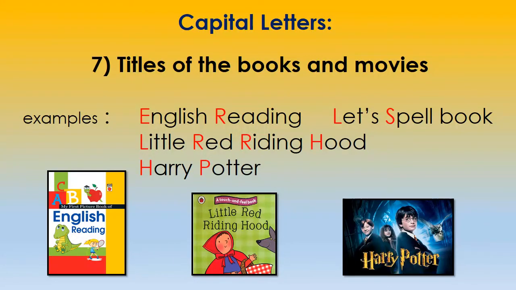When you write Little Red Riding Hood as a title of the book, you should write letter L in Little in capital, Red, R in capital, Riding, again R is capital, and Hood, again H is capital. Did you see, children? There's a picture of a book. Even you can see there Little Red Riding Hood. L, R, R, H, right? Those four words, the beginning letter is in capital.